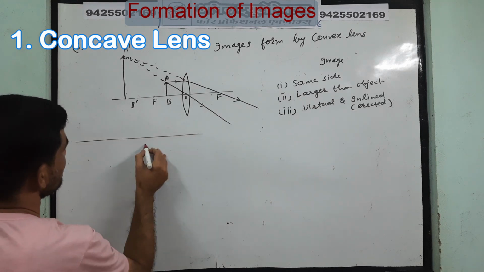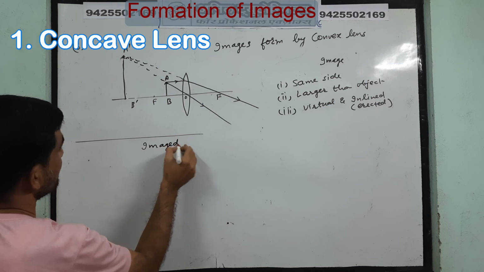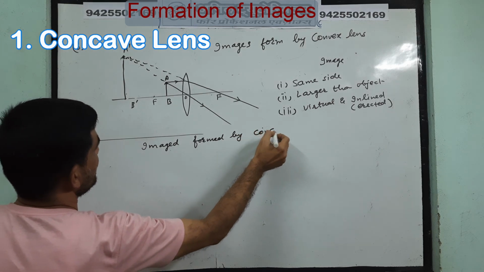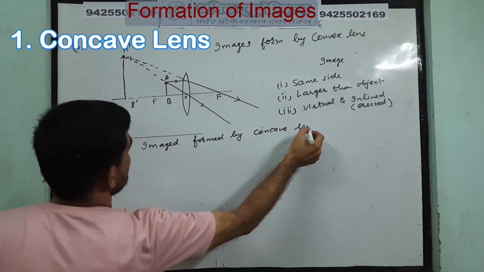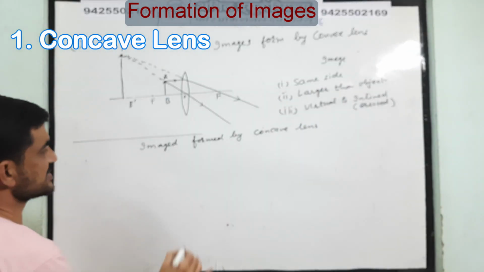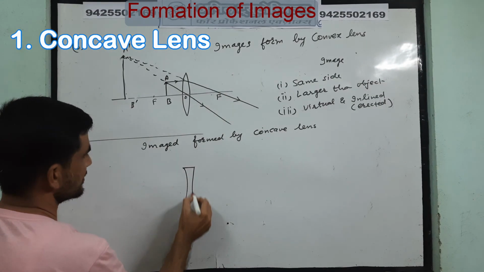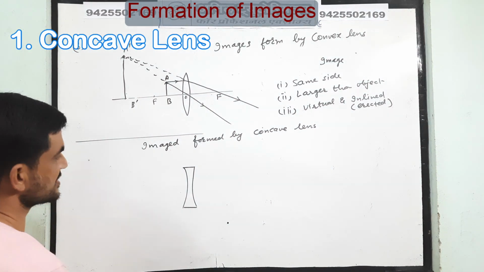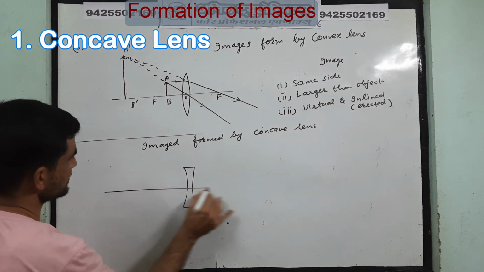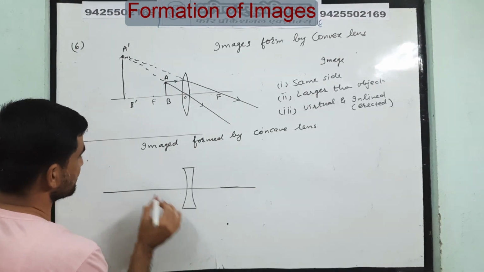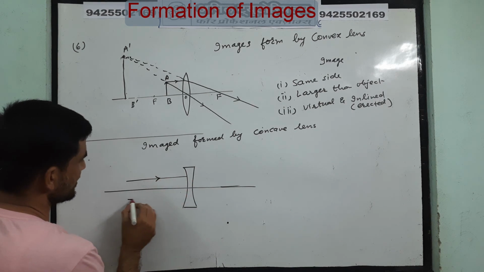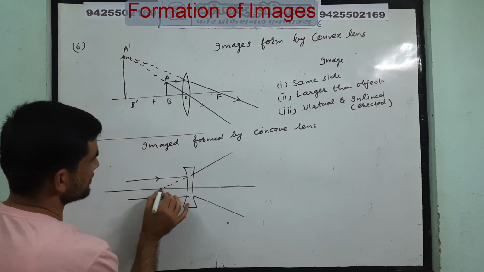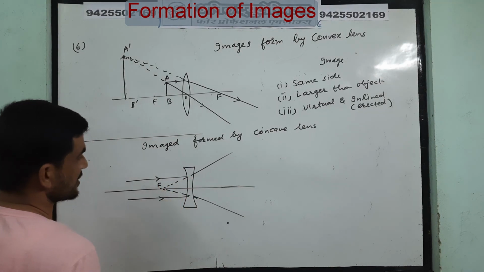Now images formed by concave lens. You know, the concave lens has a tendency to diverge the rays. So when the rays are coming, it diverges. It moves away. So first I am taking the rays which are parallel to the principal axis. They move away and their image is formed at the focus, virtual.